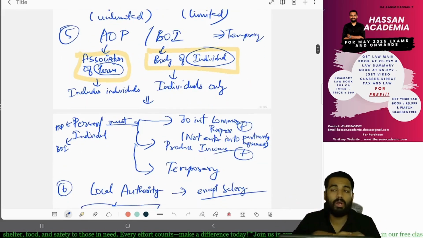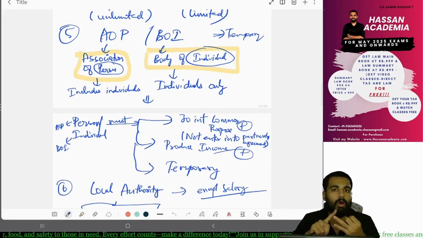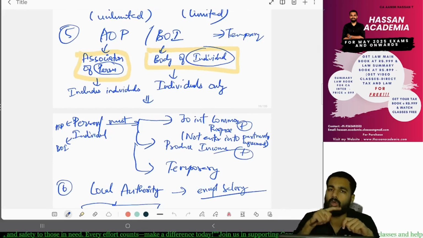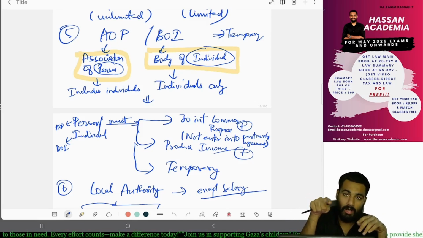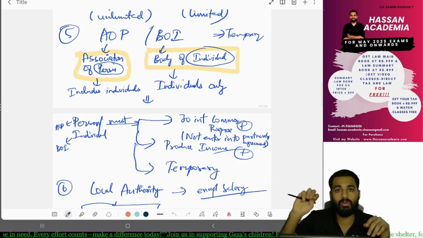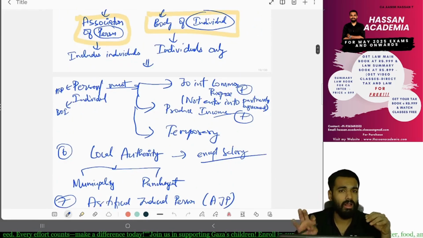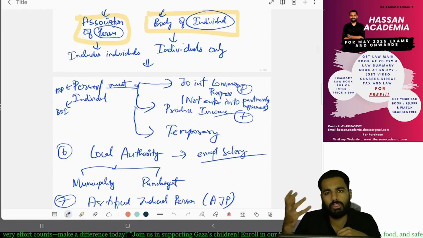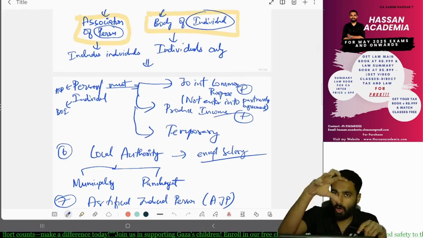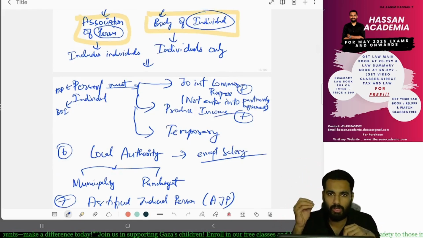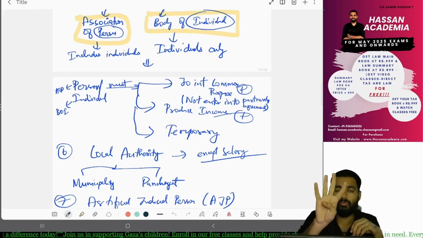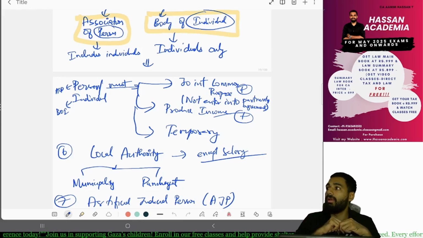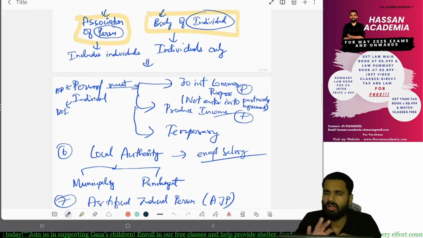Yes or no? Yes. And what is AOP? Association of persons. What is BOI? Body of individuals. In BOI only individuals will be covered. But in an association of persons, along with individuals, HUF, company, firm, everything will be covered. Yes or no? And what do they do? Association of persons or body of individuals jointly have a common purpose, and they earn income, but it is temporary. Fourth point, they should not form a partnership agreement. If this is there, it is an AOP or BOI. Yes or no? BOI means only individuals.